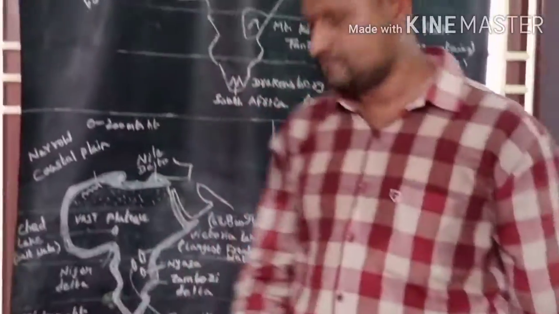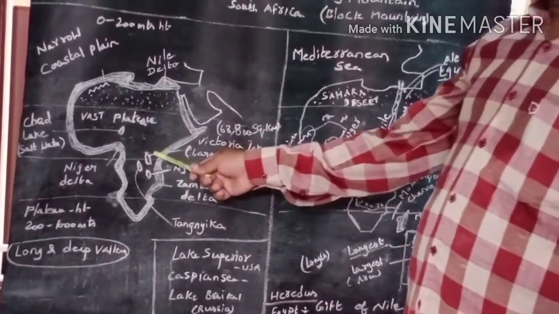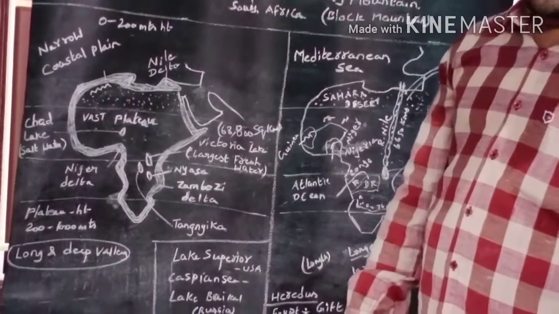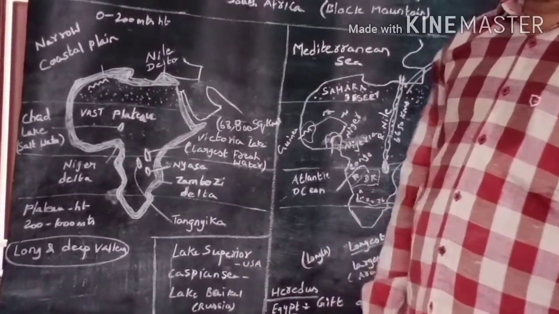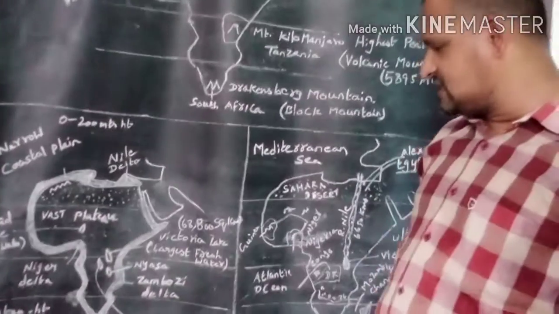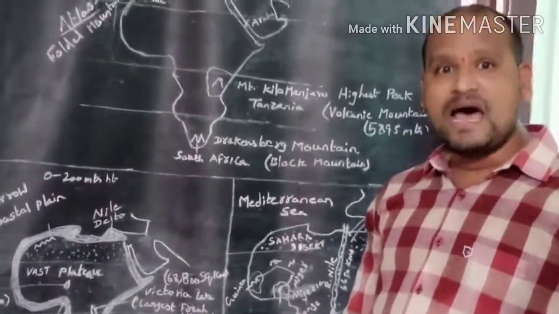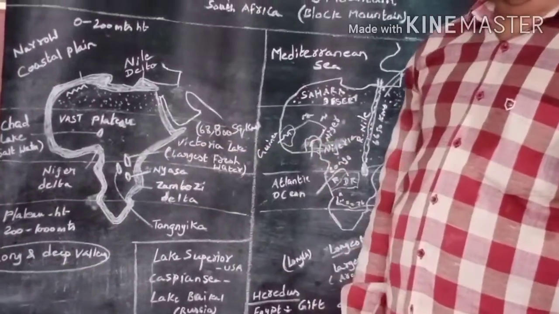And third largest lake in the world is Lake Victoria. Okay, once again children, the first largest lake in the world is Caspian Sea, second largest is Lake Superior, third largest is Victoria Lake.